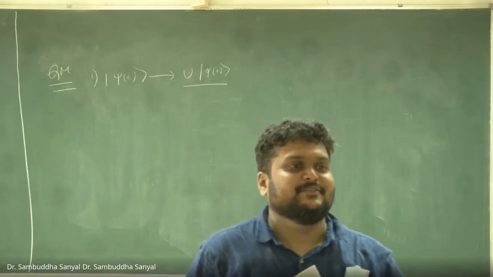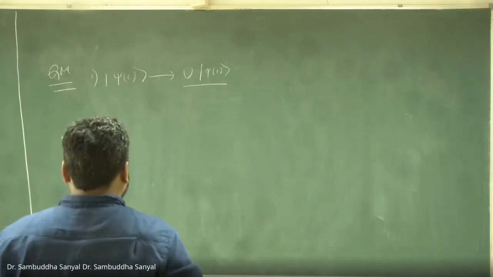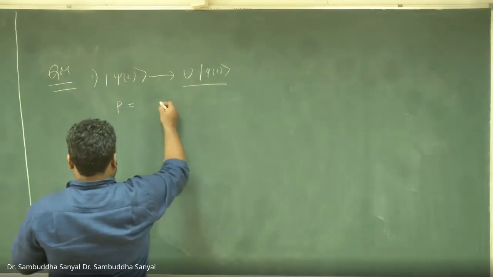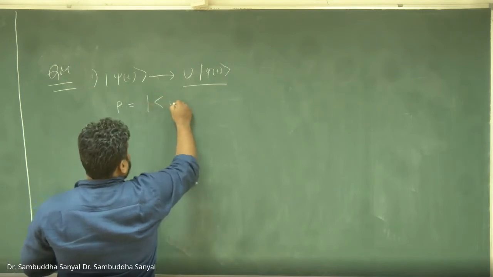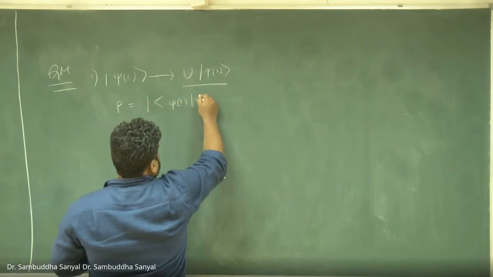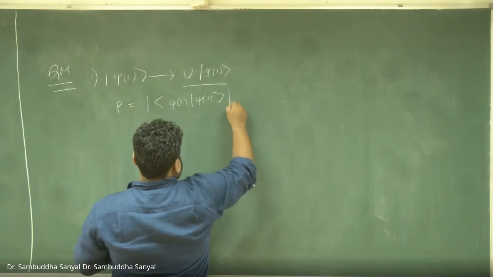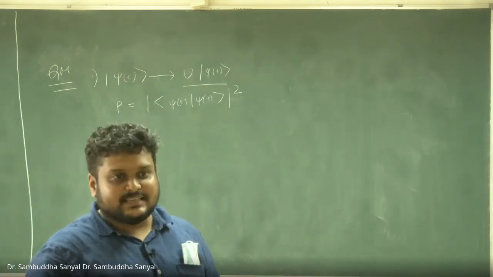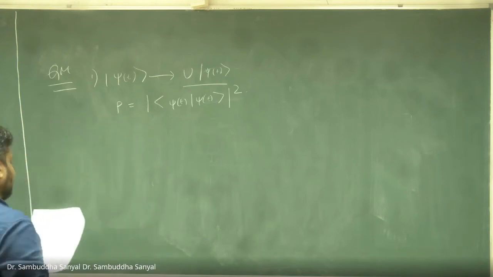Why do we want that unitary? What happened? Did you forget everything? Charge conservation. Probability conservation. Yes. So the probability needs to be conserved. So this guy needs to be conserved. If it is not conserved, then of course you are not doing a symmetry operation, you are changing stuff.